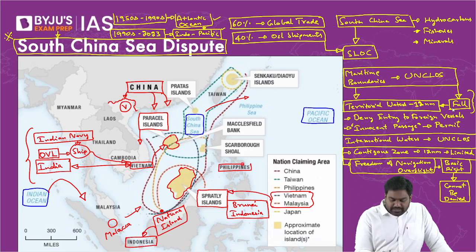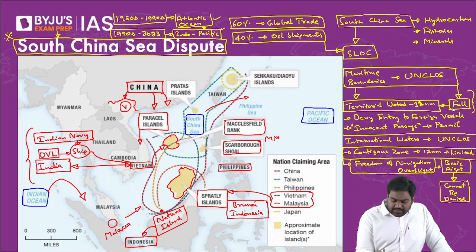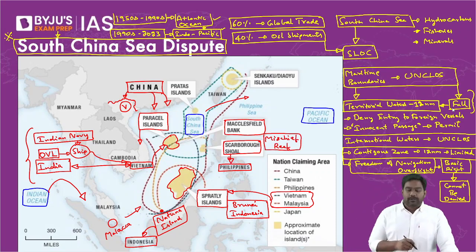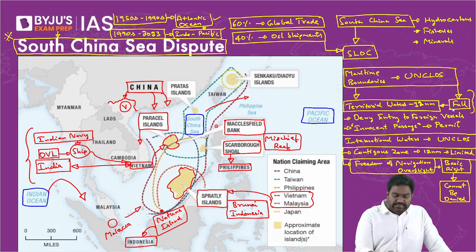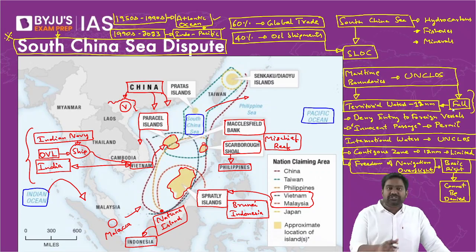Then if you come to the Philippines over here, can you see the Scarborough Shoal? There's also the Macclesfield Bank, Mischief Reef, and many such small island territories. They all belong to the Philippines, according to the UN clause. But China is directly threatening the Philippines, claiming all these islands and the EEZ around it. All right, every now and then clashes and tensions happen over here.